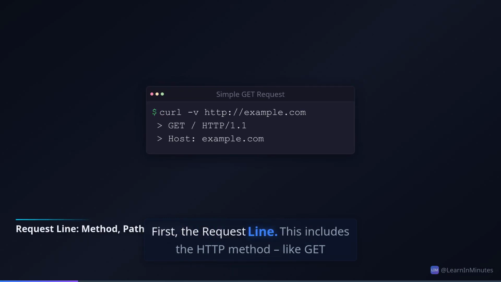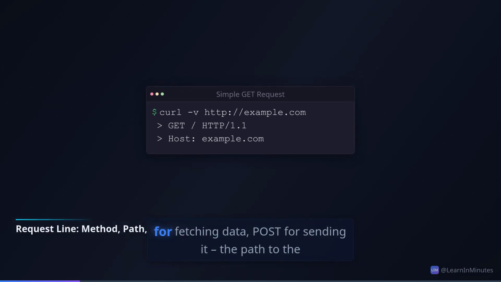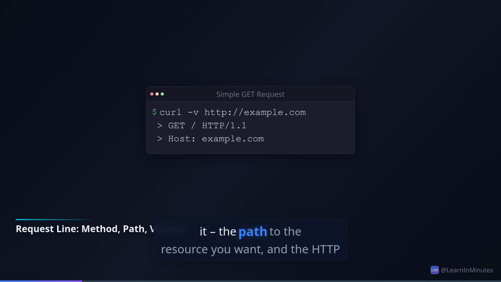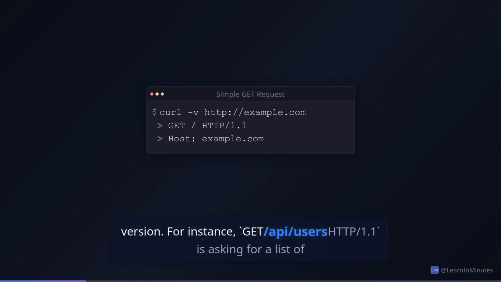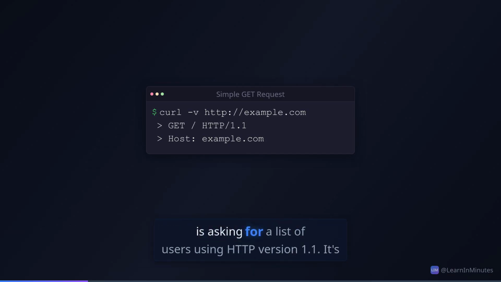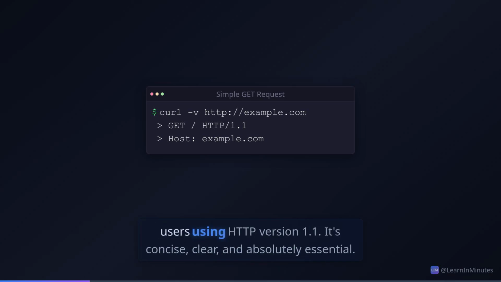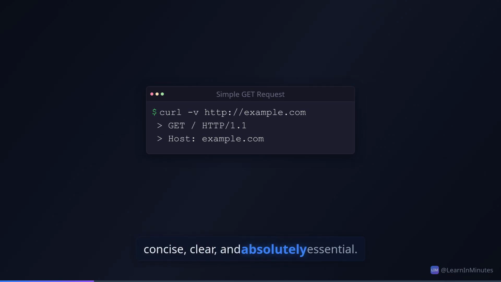First, the request line. This includes the HTTP method, like GET for fetching data, POST for sending it, the path to the resource you want, and the HTTP version. For instance, GET /api/users HTTP/1.1 is asking for a list of users using HTTP version 1.1. It's concise, clear, and absolutely essential.